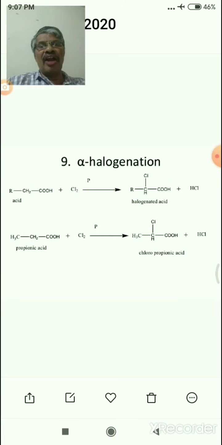Next one is the alpha halogenation. Alpha halogenation: the carbon bearing the functional group is taken first, and the next carbon is known as the alpha carbon. The next carbon is known as the beta carbon. The next carbon is known as the gamma carbon. Here, propanoic acid has 3 carbons. One of the carbons is COOH. The next carbon is CH2. The next carbon is CH3. That is propanoic acid reacting with chlorine in the presence of phosphorus. We can get alpha chloropropanoic acid.